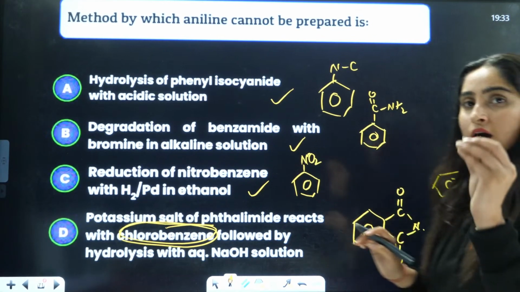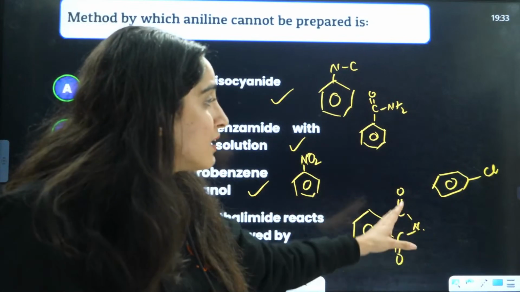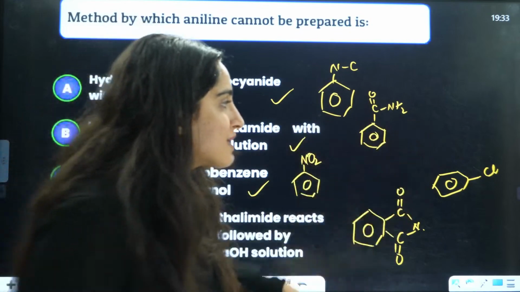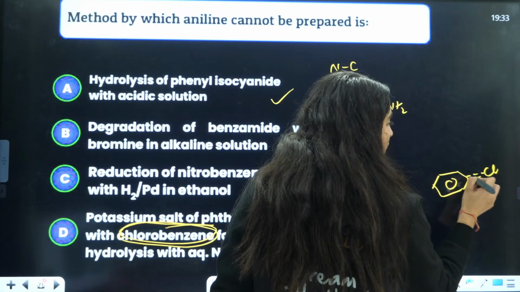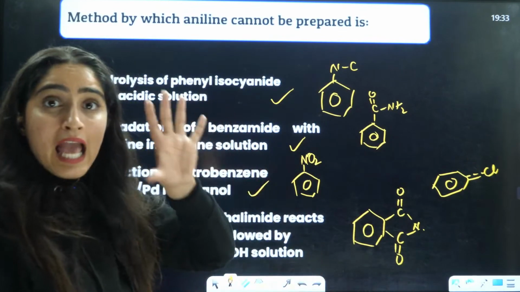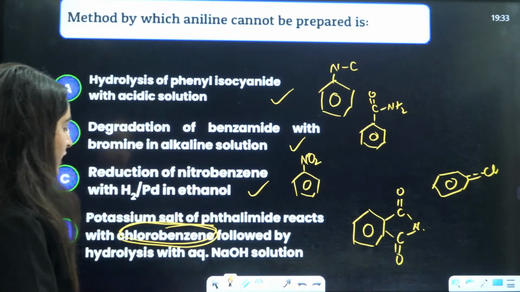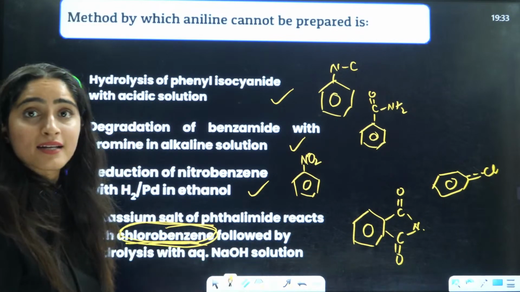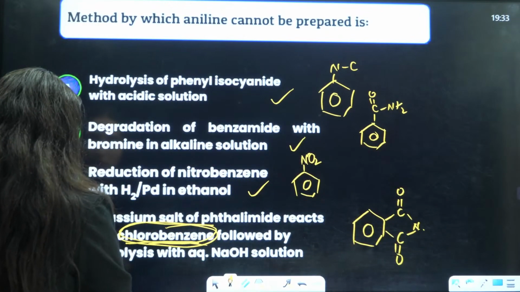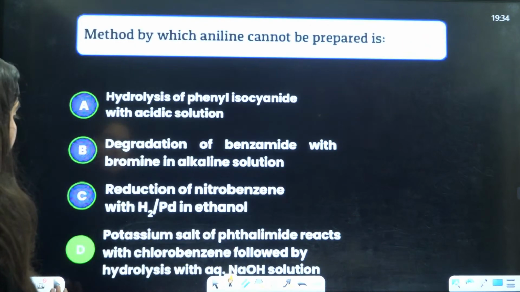The demerit of this Gabriel phthalimide reaction is that this R cannot be aromatic in nature. If this R is aromatic, then it will have double bond character, so it will be difficult to break this bond. That is why in Gabriel phthalimide reaction we can never take R as aromatic, but here they have taken R as benzene, which is aromatic in nature. That is why this reaction is not possible, right? So the answer will be D, the correct answer.